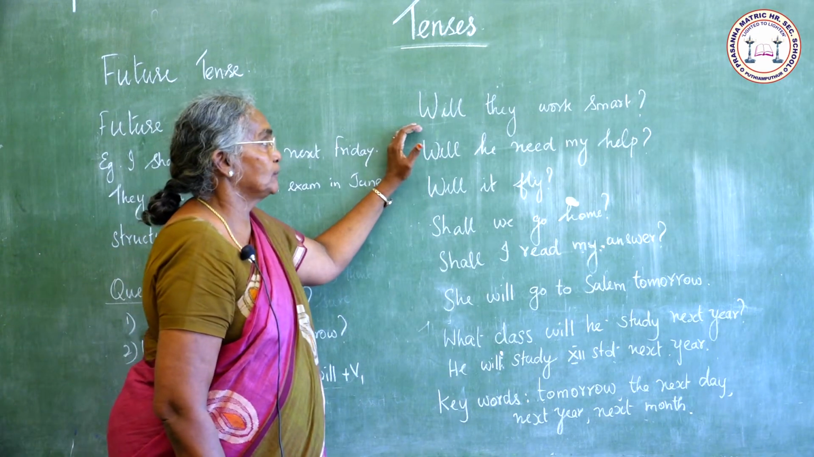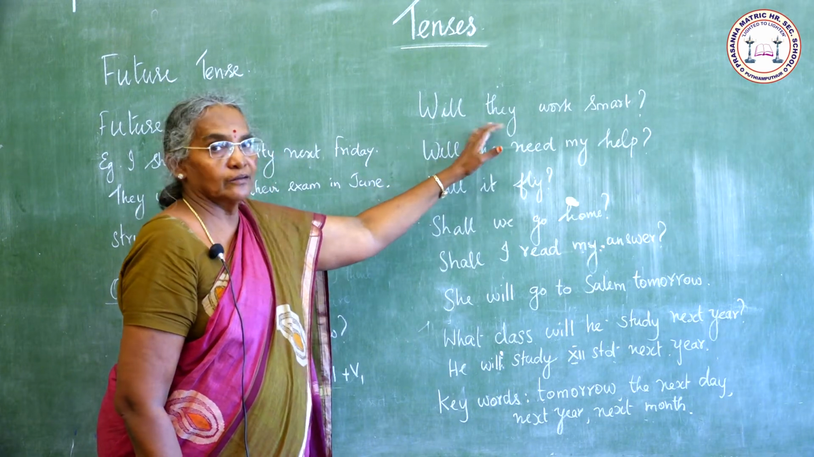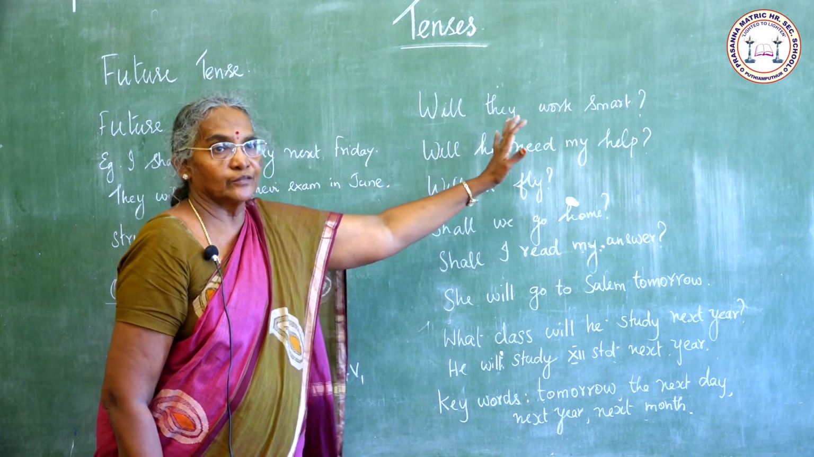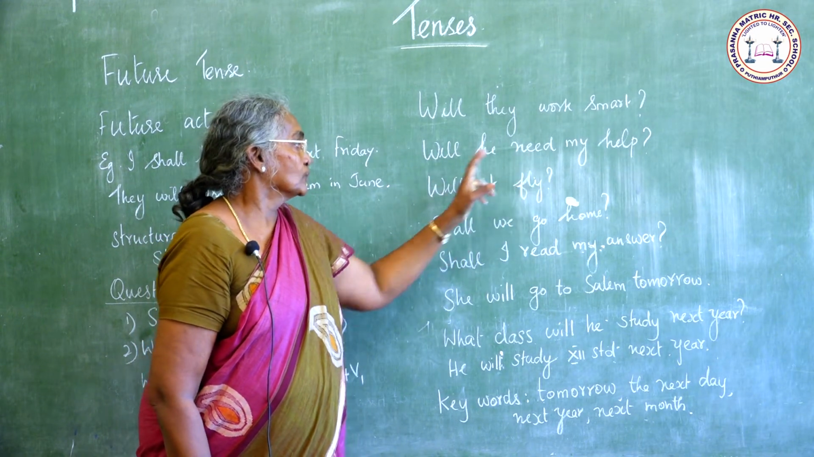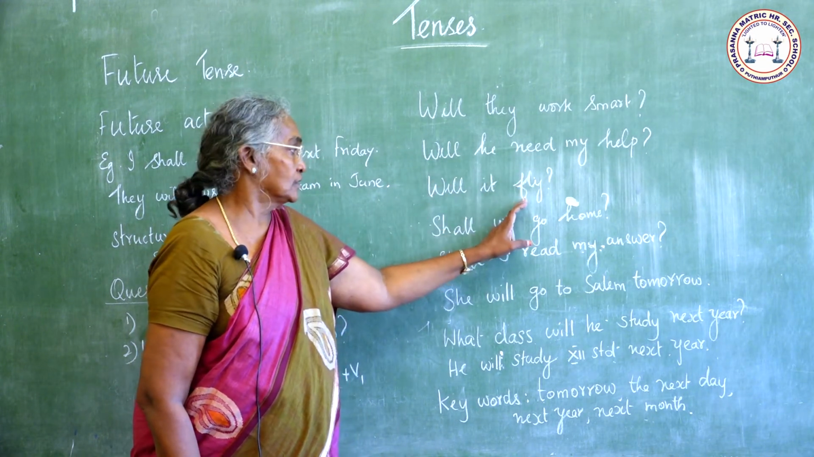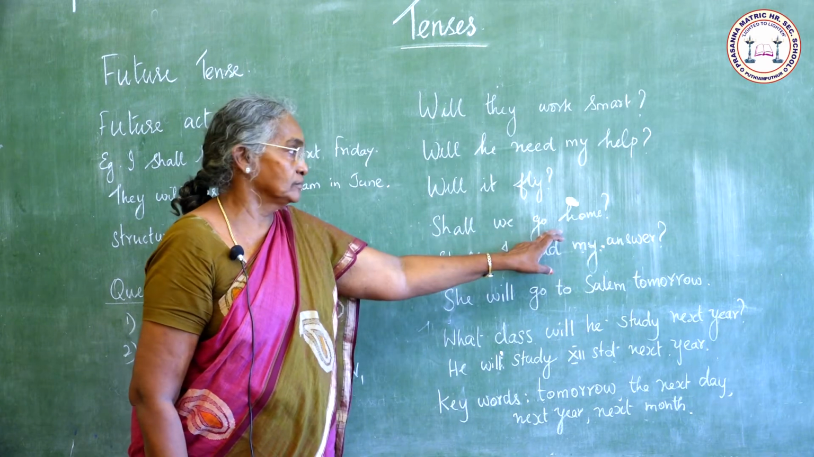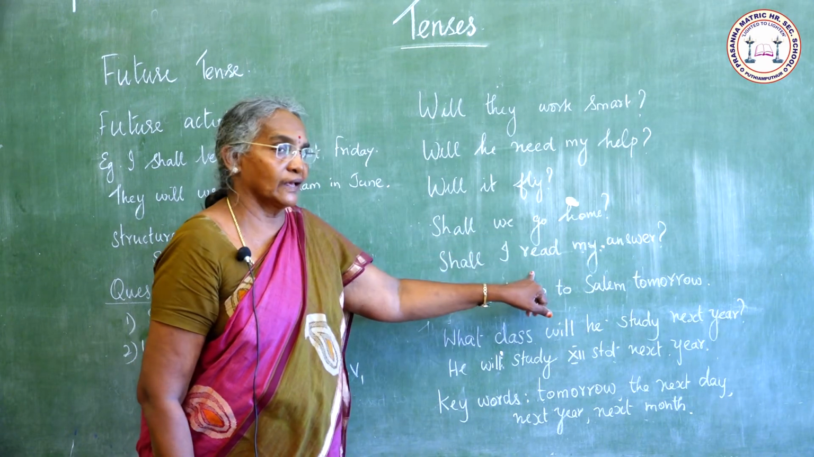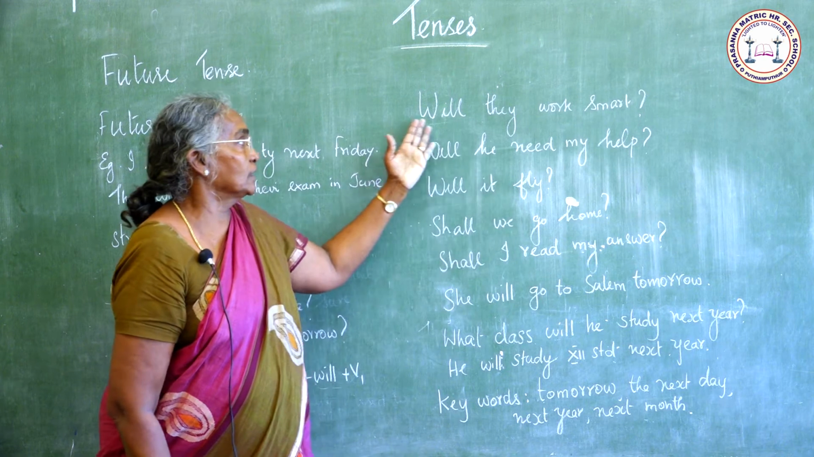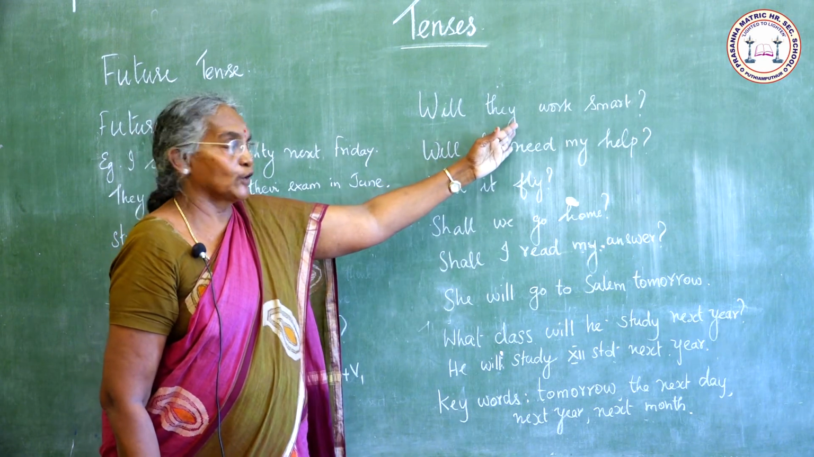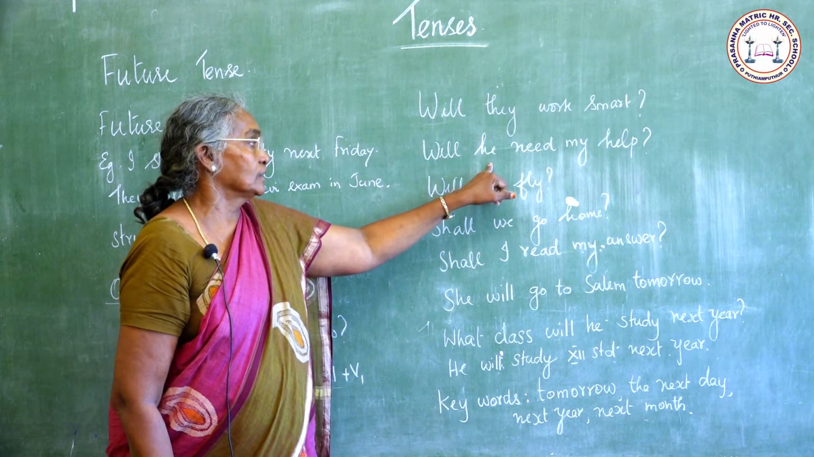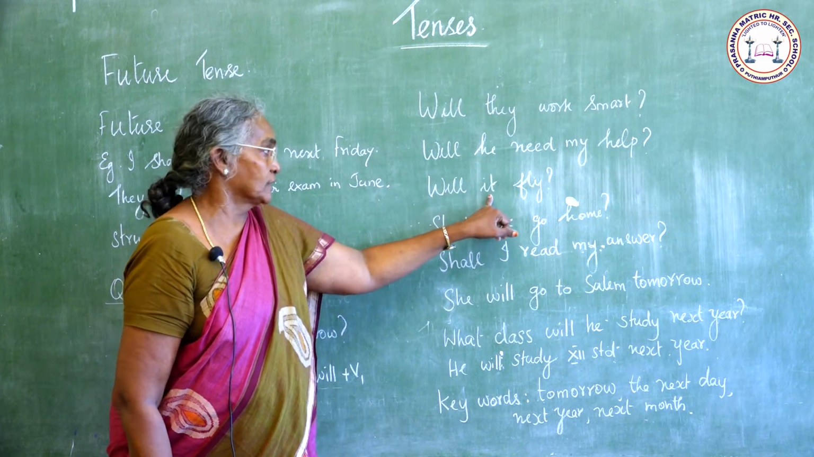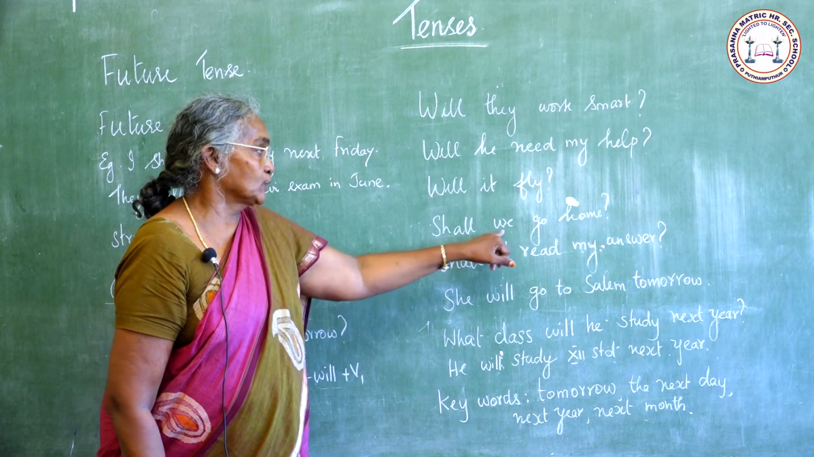See here, some examples are given here. Will they work smart? Will he need my help? Will it fly? Shall we go home? Shall I read my answer? So see here, will followed by they. Will related to he. Will related to it. The shall related to we.